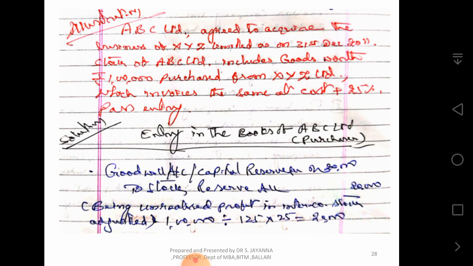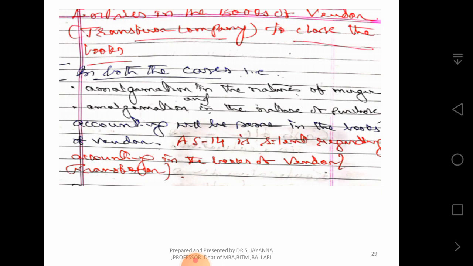ABC Company Limited agreed to acquire the business of XYZ Limited as on 31st December 2011. Stock of ABC Limited includes goods worth 1 lakh rupees purchased from XYZ Limited, which invoiced the same at cost plus 25%. Pass the entry. Entry is goodwill account or capital reserve account debit, to stock reserve account 20,000, being unrealized profit in intercompany adjustment. 20,000 is 1 lakh rupees divided by 125, because it includes profit, into 25, which is equal to 20,000.